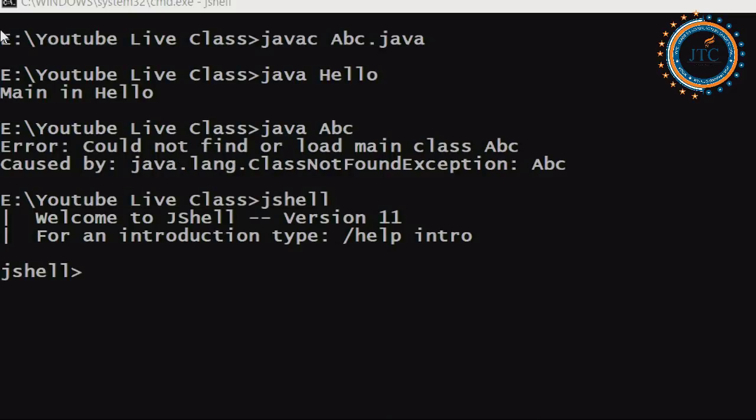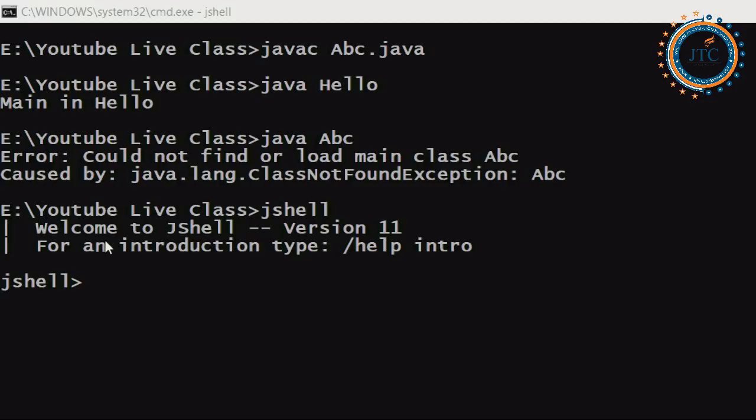Here I have just typed jshell on my system, and after typing it you are able to see: Welcome to JShell, version 11 we are using. For an introduction, type help.